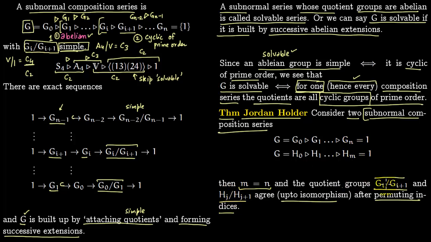So the length is the same, and the components, these attaching components, basically G gets built up by the same components like this. As we have seen, G is getting built up by attaching successive components. You first attach this, so on, you keep attaching the forms like this, then you attach this group, and finally you have this group. So you keep building G by attaching these simple groups, and this is the same thing here.